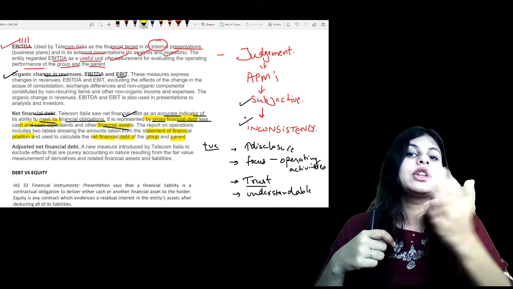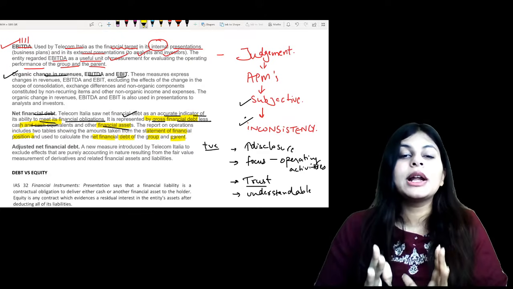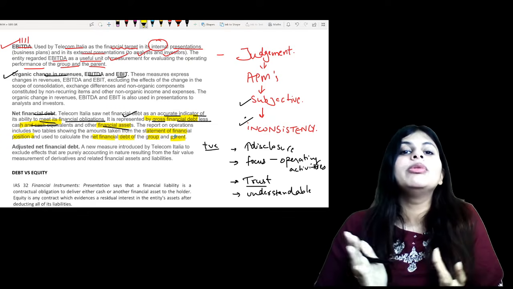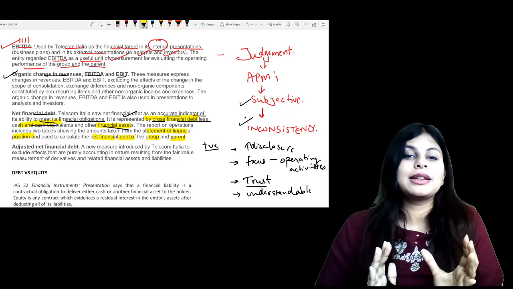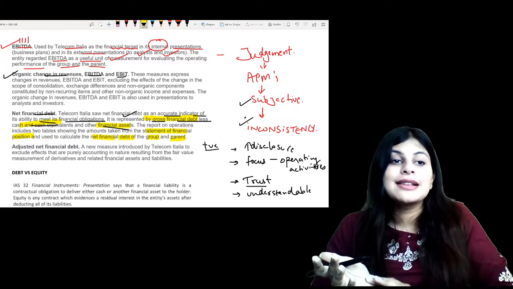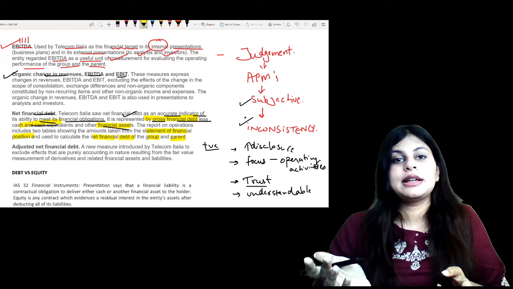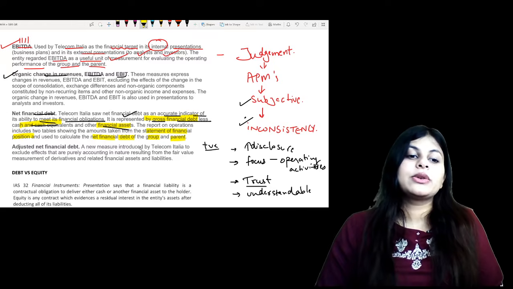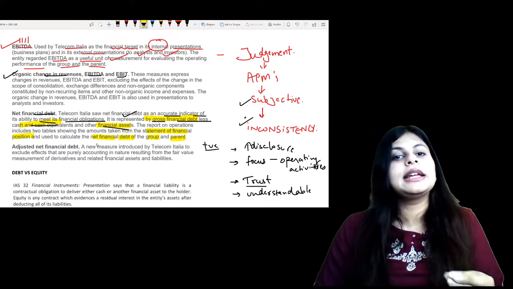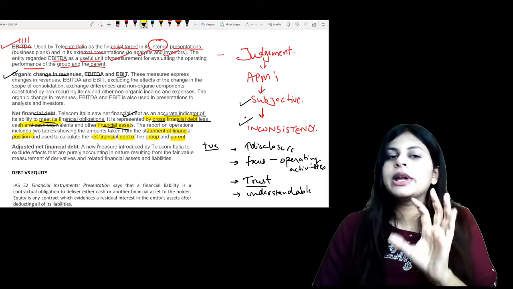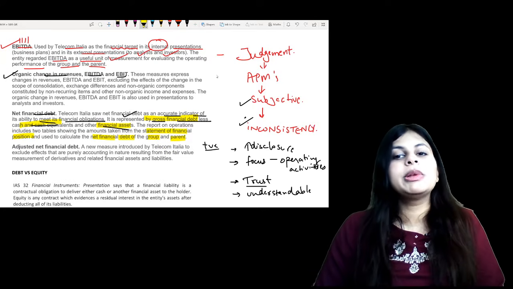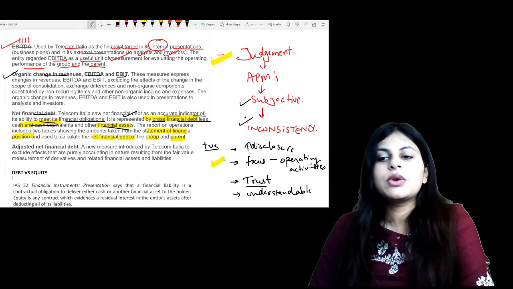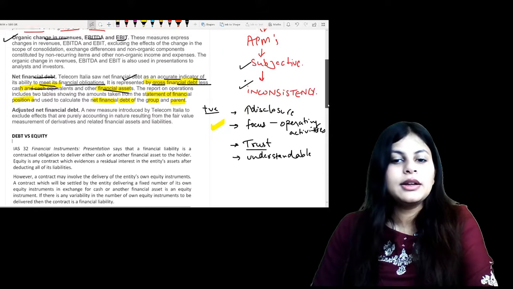Then I will compare it to the original one, and that gives me the new EBITDA and how the movement is. Whether it's a good thing or a bad thing: if I rectify my mistake, has the EBITDA increased or decreased? So you will talk about whether it's a good performance or a bad performance, right? So this is what is there in APMs. APM is a vague area. It will vary from case study to case study, but yes, you should be aware of their advantages and disadvantages, right? So that is all about the APM current technical article.